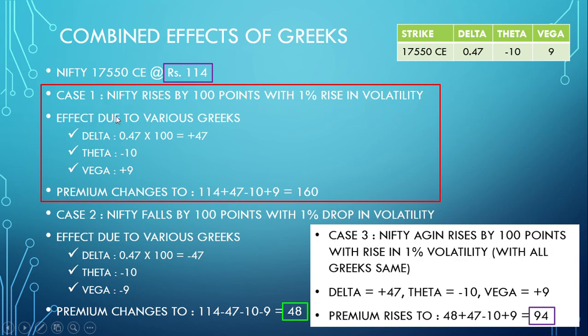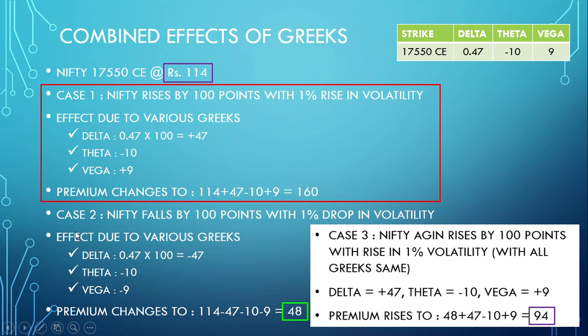So the effects of the various Greeks: delta will give you a plus 47 move, theta will give a minus 10 rupees move, and Vega will give you plus 9 rupees because the volatility is rising. So the premium will change from 114 to 160.